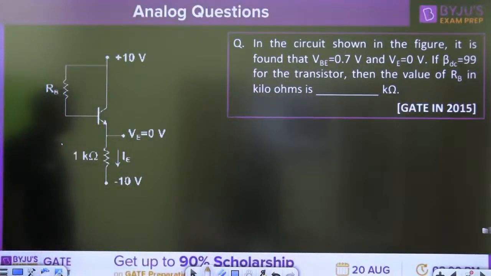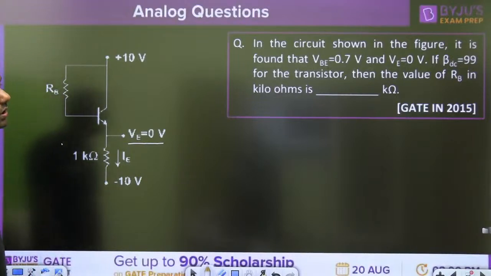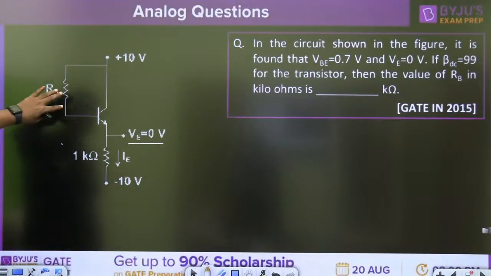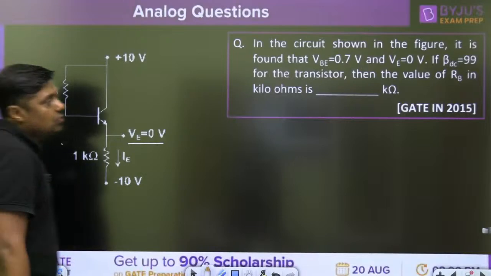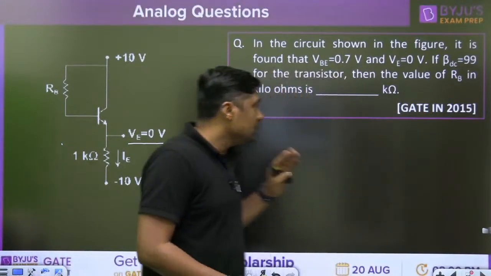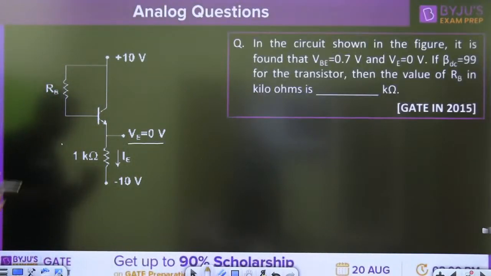What is the answer? In the circuit shown in the figure, it is found that VBE is equal to 0.7 volt. VE is 0 volt. This VE is given as 0 volt. Beta DC is 99 for the transistor. Then the value of RB in kilo ohm, what will be the value of RB? Okay, that is a question from the instrumentation branch in 2015. Then how to solve this type of question? First of all, give me the answer. What is the answer for this question?